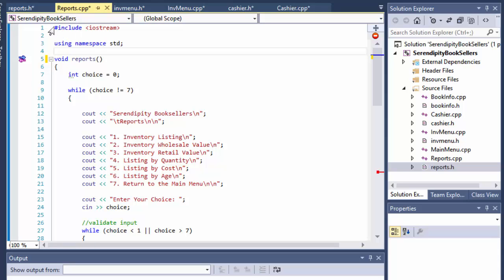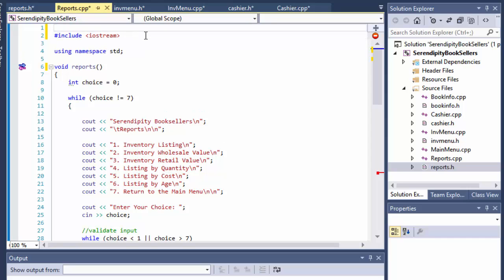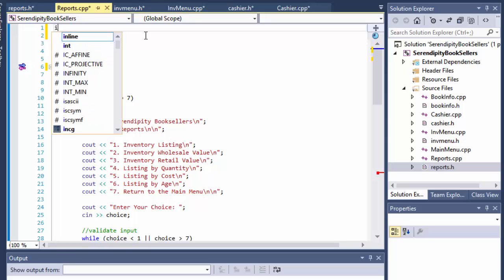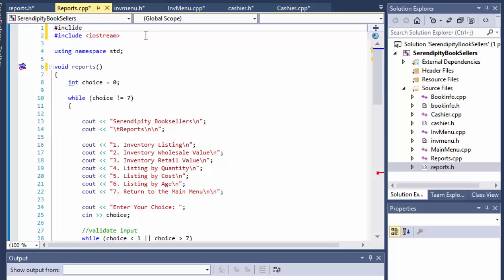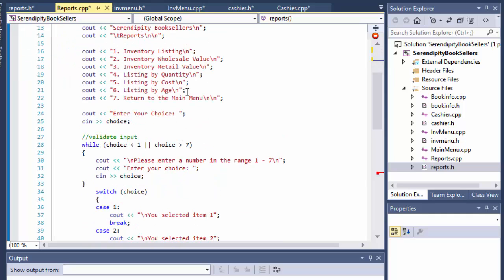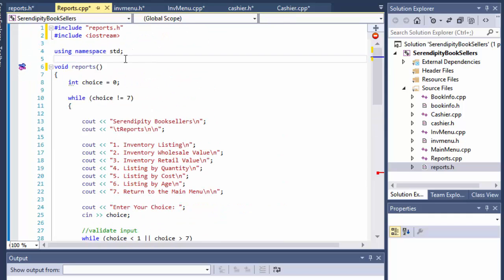So we have the include. We have to include the header because it holds all the prototypes for the functions. So we will do include reports.h. That's why we don't have to have prototypes over here before our method, because we are kind of including them into the header. Otherwise, we would have the prototypes typed right here.